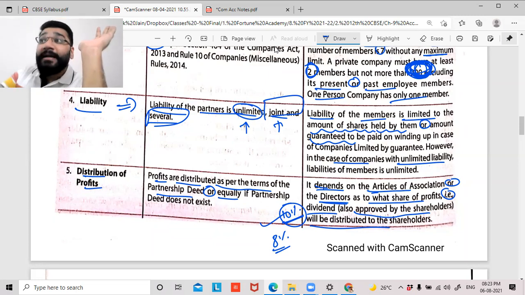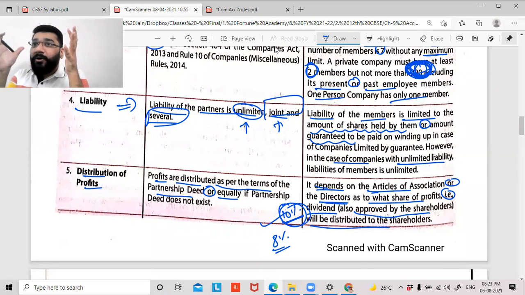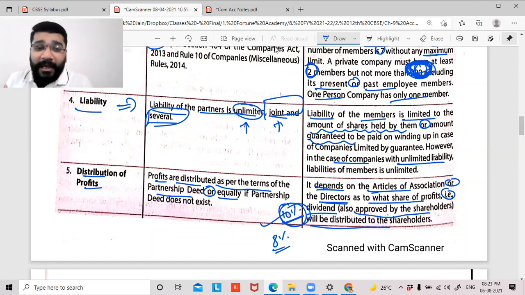The shareholders can agree to 10% or decrease the percentage of the profit, but cannot increase it. What does this 10% mean? Whatever profit is earned, 10% of the profit can be given as dividend. Let's suppose the total profit for the year is 10 lakh rupees.